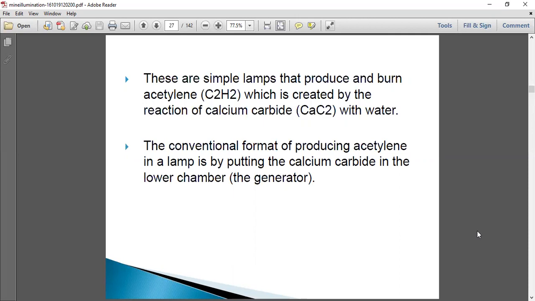When these two products, calcium carbide and water, are reacted, it gives acetylene gas. The conventional format of producing acetylene in a lamp is by putting the calcium carbide in the lower chamber.